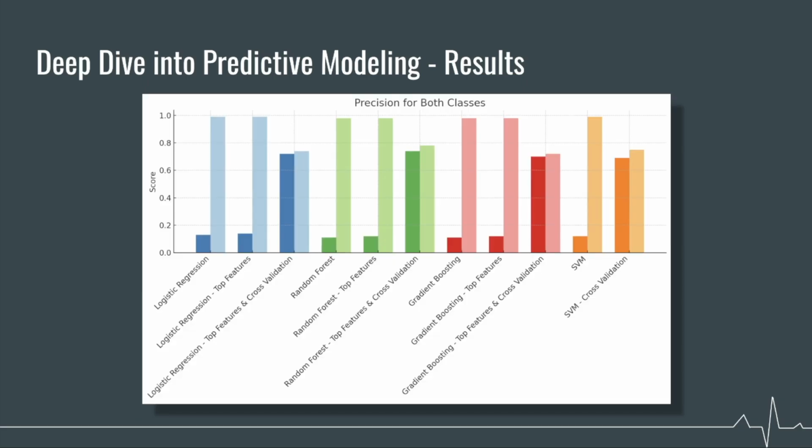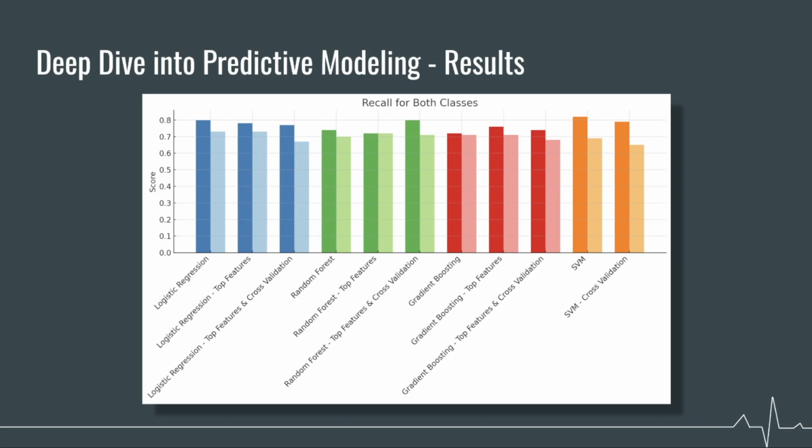Here's the precision for both classes on each model. The darker color is class 1, or stroke, while the lighter is class 0, no stroke. We can see that class 1 has significantly smaller values, indicating that the model may have a high false positive rate. However, since the dataset is significantly imbalanced and we performed undersampling, it makes sense that we weren't able to achieve better precision and F1 scores.